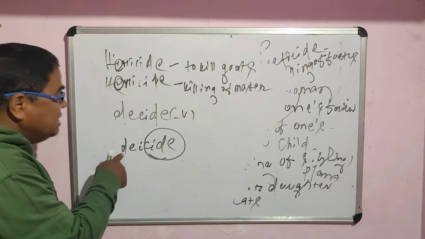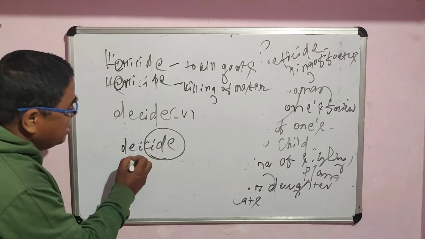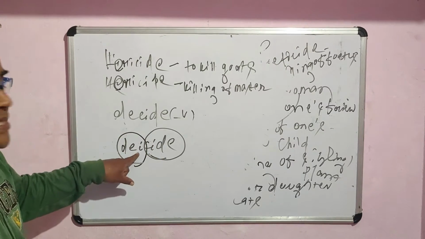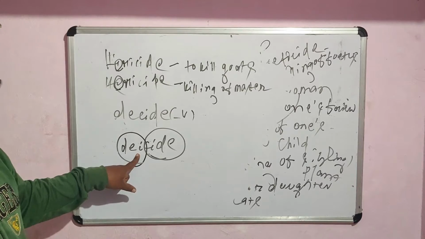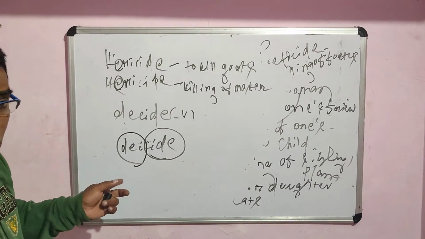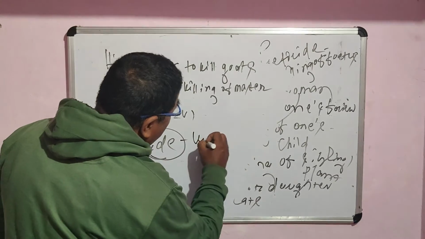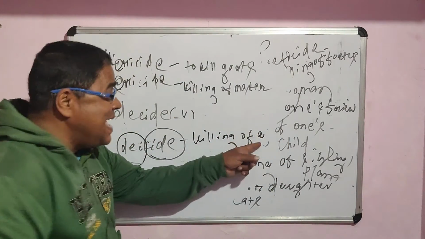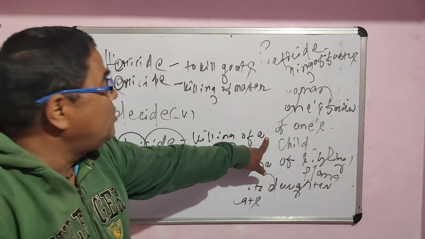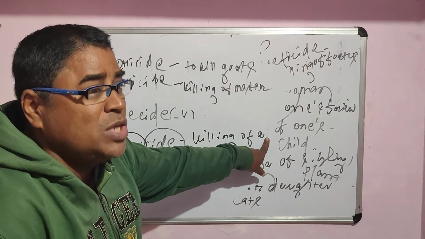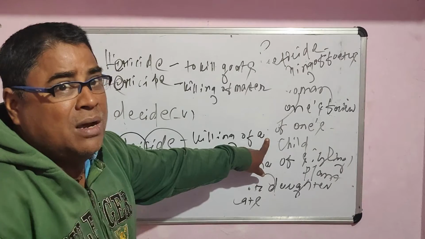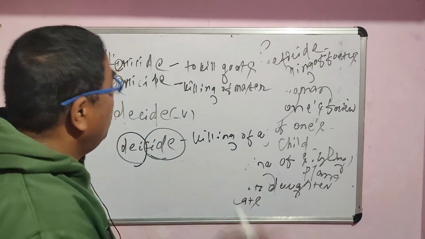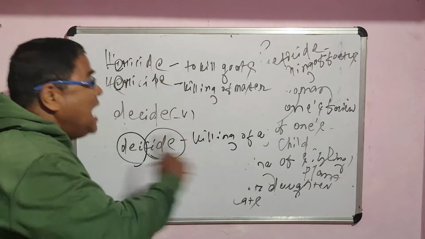D-E-I-C-I-D. Remember, D-E-I, this particular prefix refers to God, because in Hindu mythology we have 33 crores of gods. So killing of a god. But remember that when I use article A, it is not the God which I refer to as the supreme commander of the universe or the one God, who is omniscient, omnipotent and omnivorous.